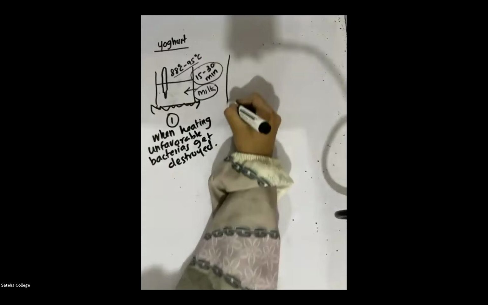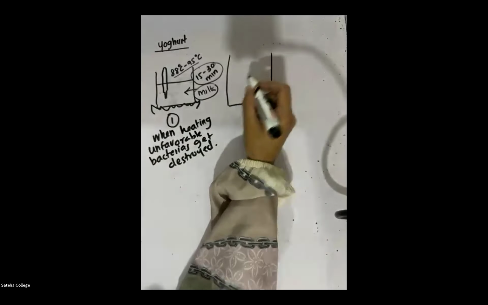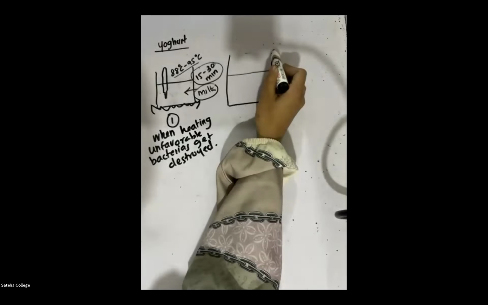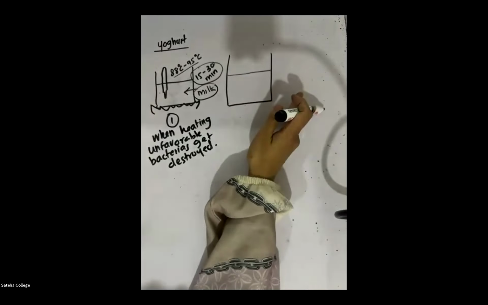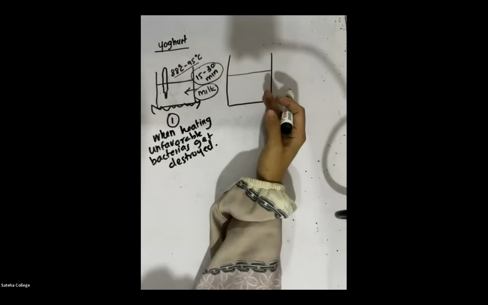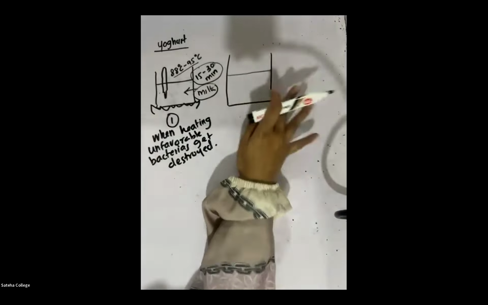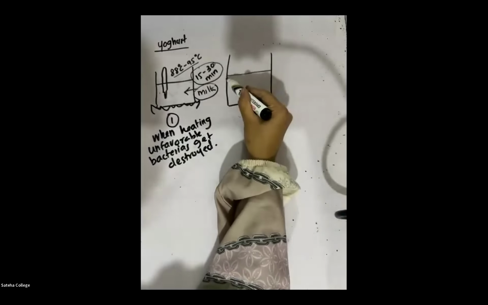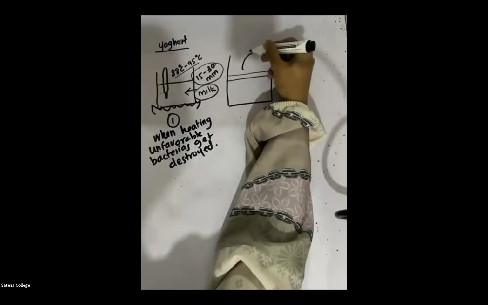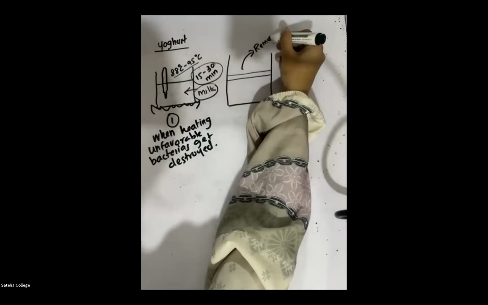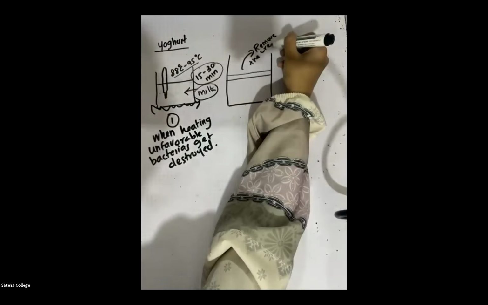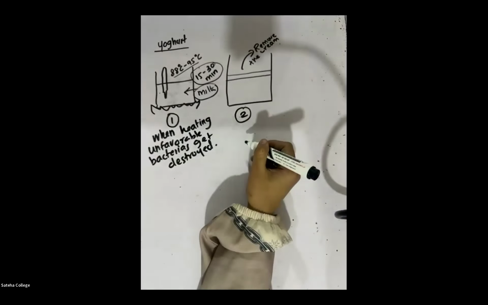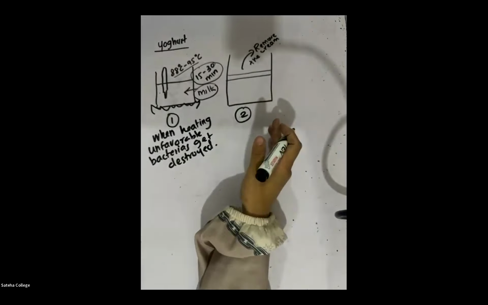Then the second step: after we boil the milk, we let it cool for some time. We can also cover it and keep it, because we don't want any other microorganisms to enter. After it cools down, you will observe that a cream layer is formed. We have to remove that cream layer. Once the milk is cool, the second step is to remove the cream which is formed.